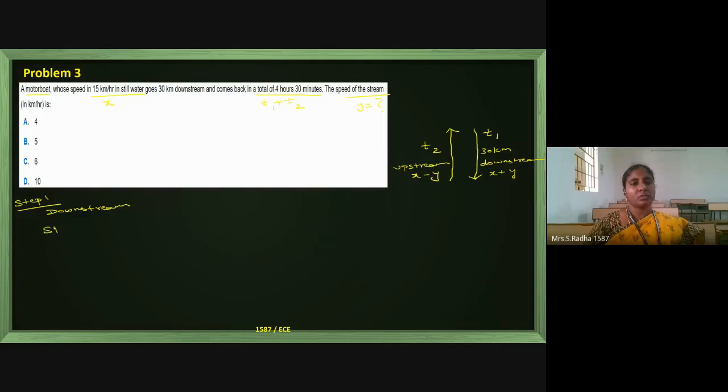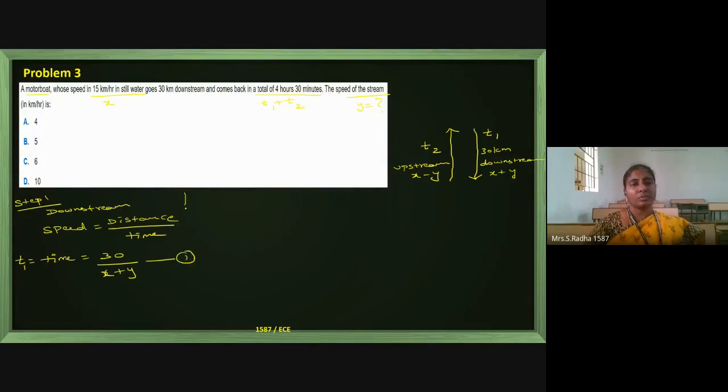Speed is nothing but distance by time. So if I calculate the time, the distance is already available, 30 kilometers, and the speed is x plus y. This is my t1. I will make it equation 1.